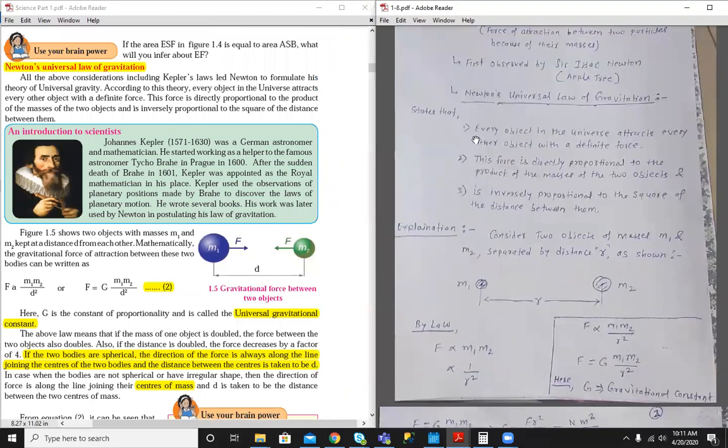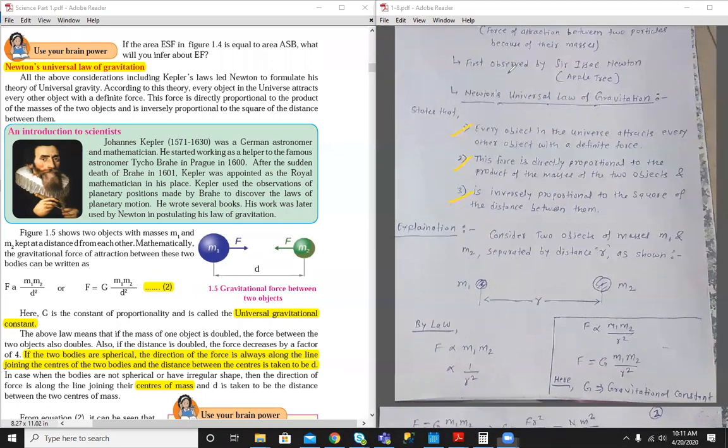What is the statement? Every object in the universe attracts every other object with a definite force, and the magnitude of this force is directly proportional to the product of masses. Magnitude means its value. And it is inversely proportional to the square of the distance between them.